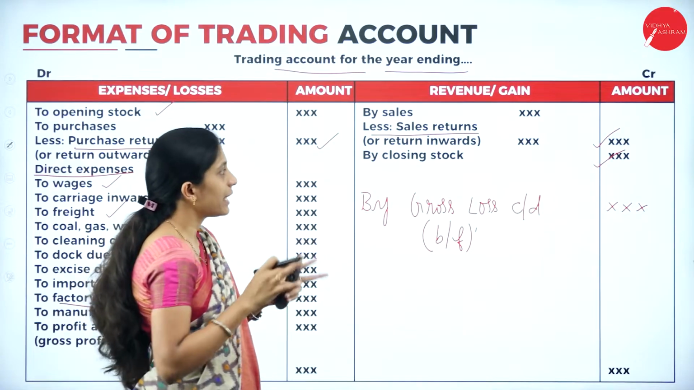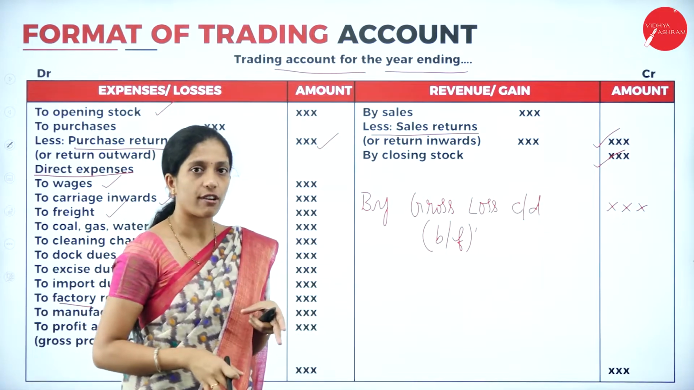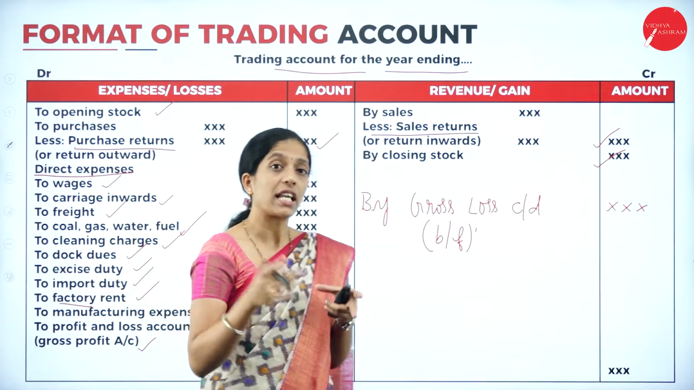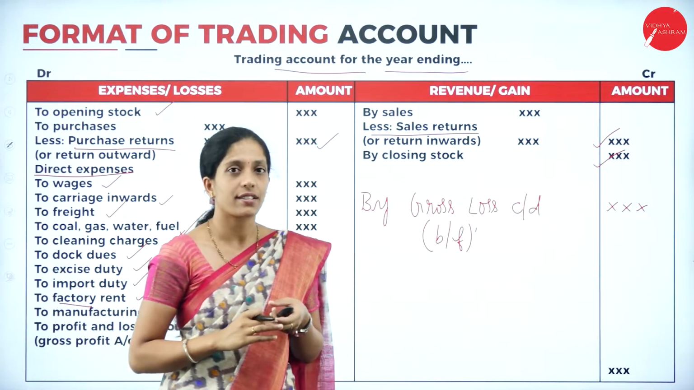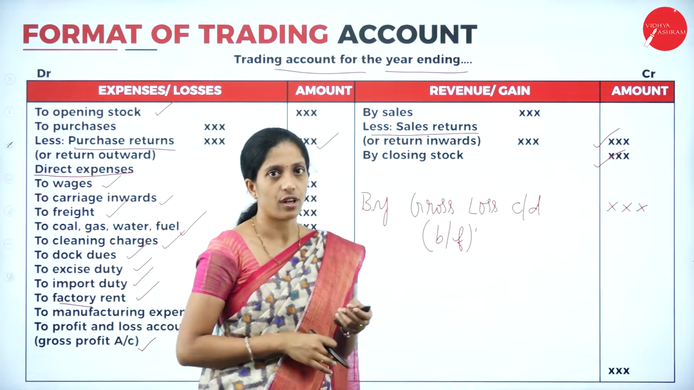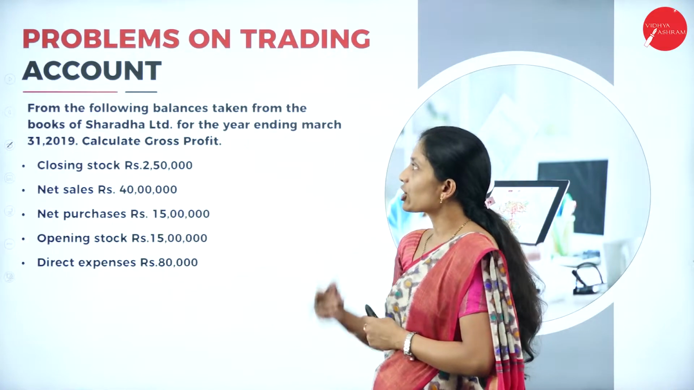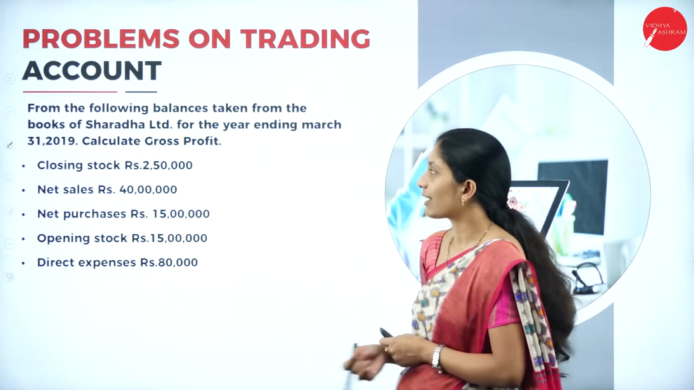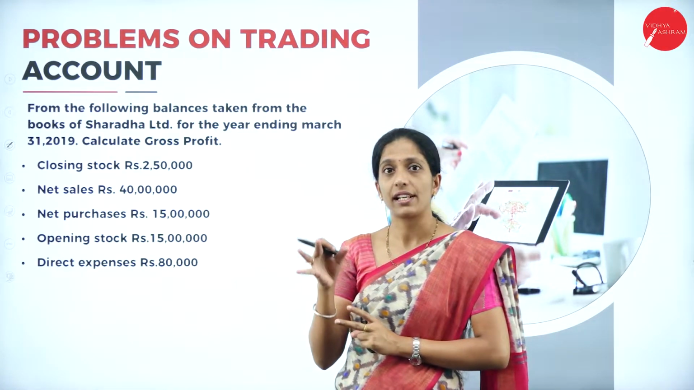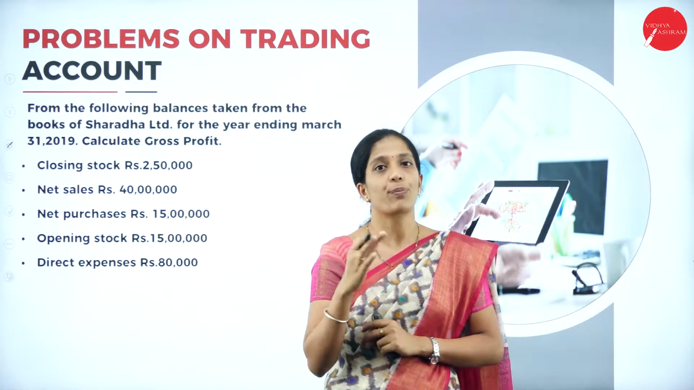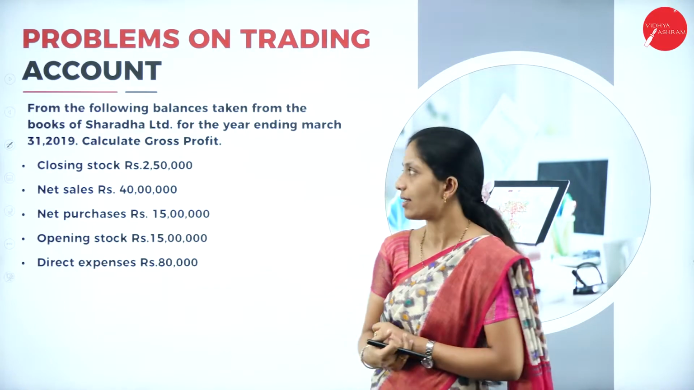So normally it can be either gross profit or gross loss. If the credit side is more than the debit side, then it is gross profit. If the debit side is more than the credit side, then it is gross loss. So this is the format of trading account. Now we shall go through a problem on trading account, an easy problem, so that you can clearly understand while we are solving a problem together on trading profit and loss account as well as balance sheet.